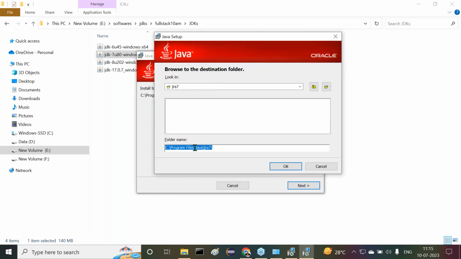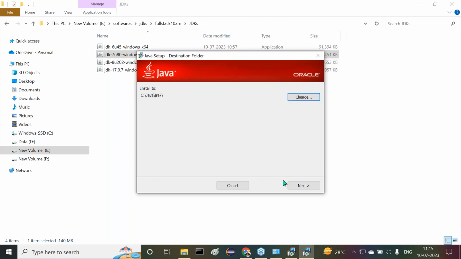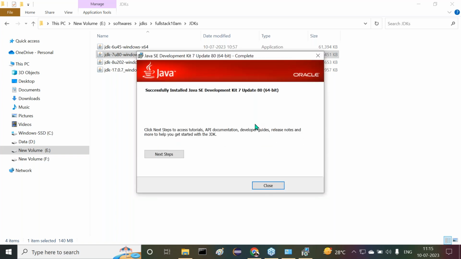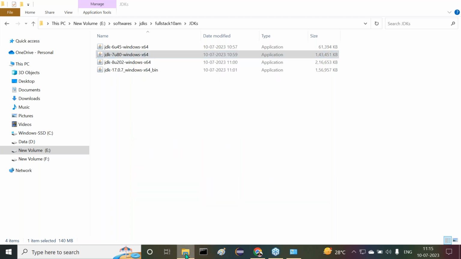Now here, I need to change my JRE location. Right, sir. Now just click on OK button and click on next button. It's going to be installed. Again, the same scenario, 3 billion devices, computers, printers, routers, cell phones, BlackBerry, Kindle, parking meters, public transportation. So many. Okay. Click on close button. Finish. Now it is completed.